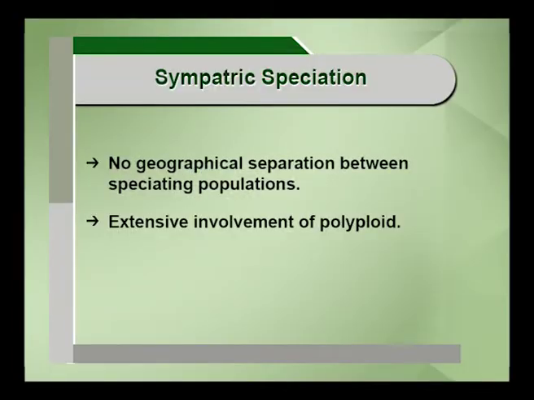There are a lot of examples in the case of plants. The involvement of polyploidy, I was talking about polyploidy. Whether it is autopolyploid or allopolyploid, many plant species have been evolved by this process of sympatric speciation. There are many examples of autopolyploids. For example, the tetraploid potato and tetraploid coffee are autotetraploids. Another example is watermelon, which is an autotriploid.